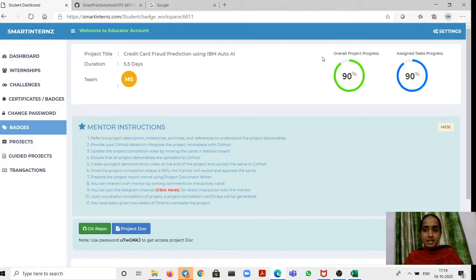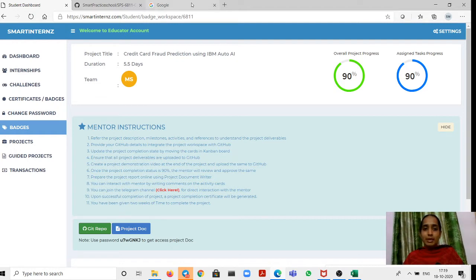Hello everyone, myself Shamla, working as Assistant Professor in the Department of Computer Science and Engineering at KL University, and now I am going to present my project which was developed as a part of the Gurukul Faculty Development Program. The title of my project is Credit Card Fraud Prediction using IBM Auto AI.